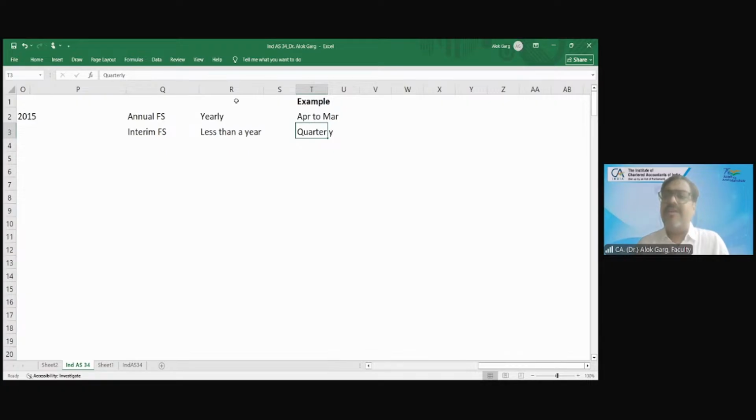Why are these listed entities required to publish, required to file their financial performance on a quarterly basis? And why not the private companies? And why is it important for the public companies? Can anyone tell me? Hardik, will you be able to tell me why these listed companies, as per the SEBI regulation, are required to prepare their financial statement on a quarterly basis?